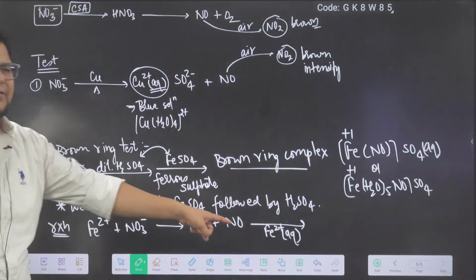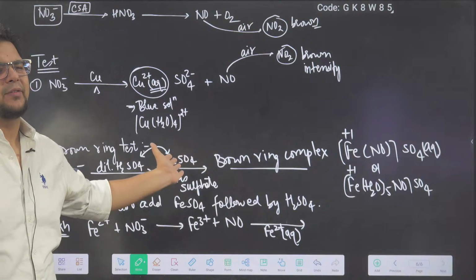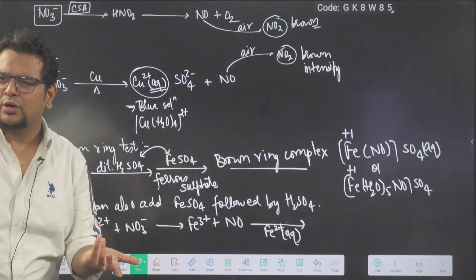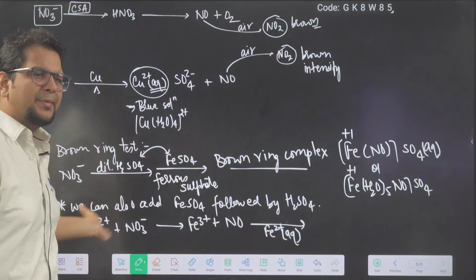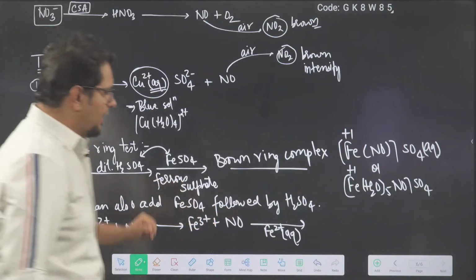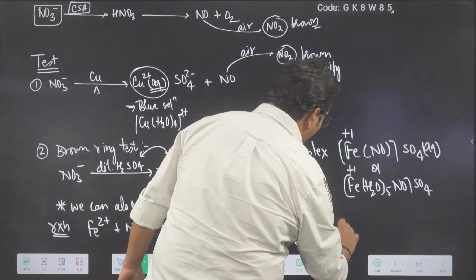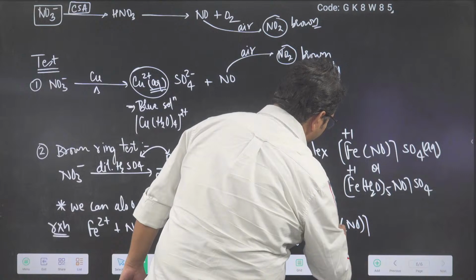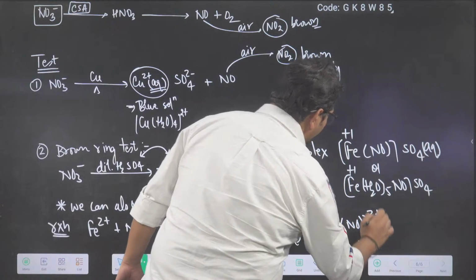So from where did this Fe2+ come? You have a lot of Fe2+. Add as much as you want. Some of the Fe2+ will be oxidized and some of the Fe2+ will react with this NO and you will get FeNO2+. This is the brown ring complex.